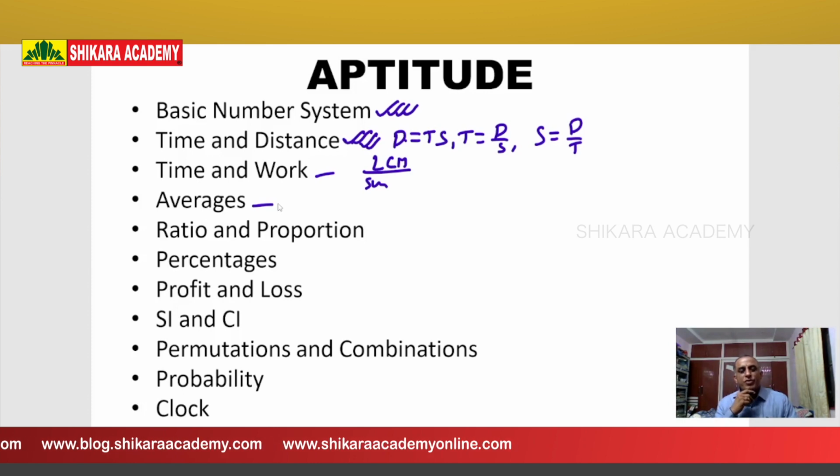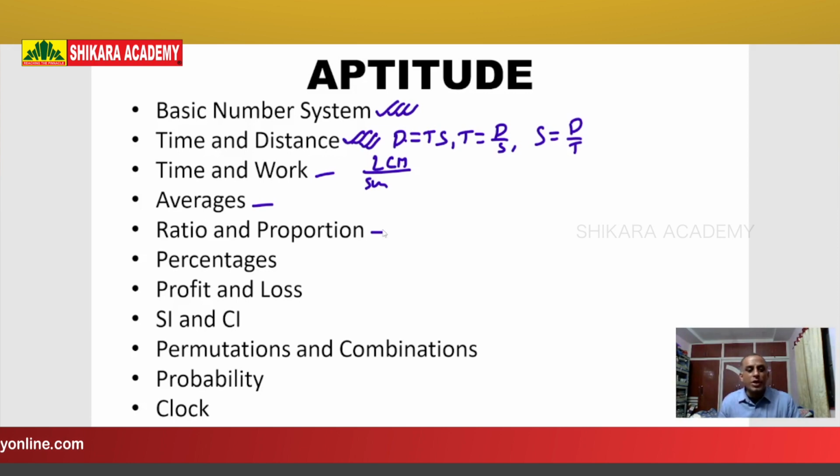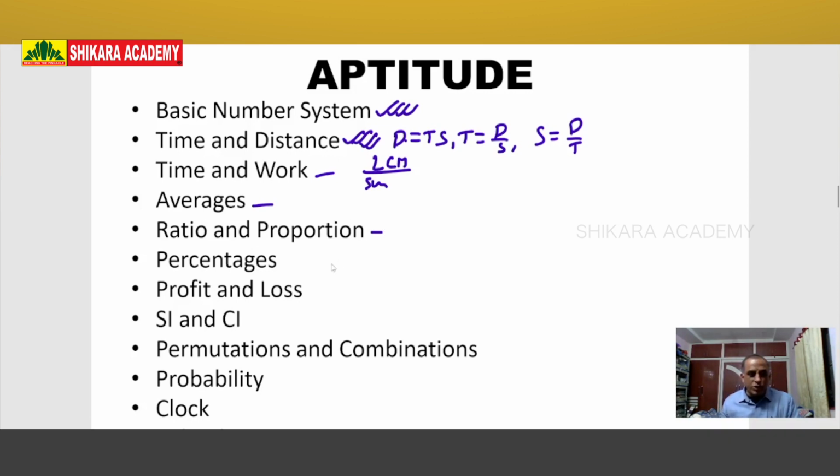Averages, you know, is sum of observations by number of observations. It is one topic. Ratio and proportion: to compare two or more numbers, we use ratios and proportions. And the next one is percentages. Percentage means per 100.